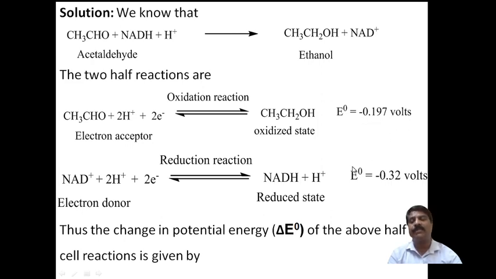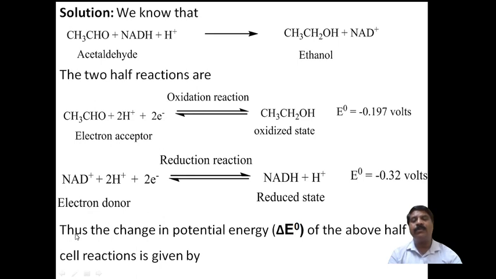Again, this is the reduction reaction: NAD plus 2H plus 2e converts into NADH, with a redox potential of minus 0.32 volt. The more negative the value, the stronger the reducing agent, and the less negative the value, the stronger the oxidizing agent. Therefore, delta E.